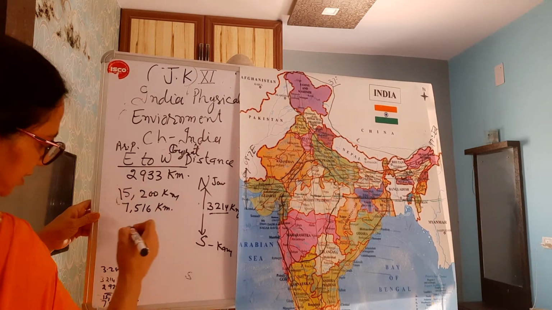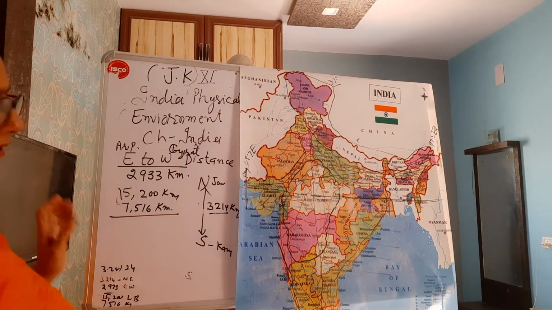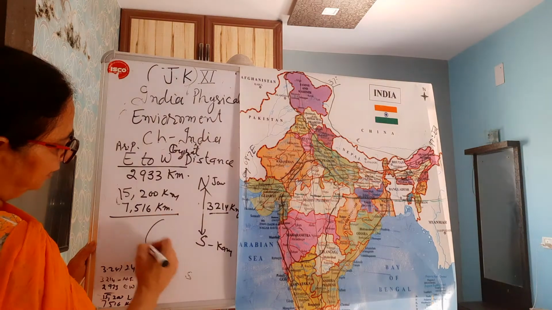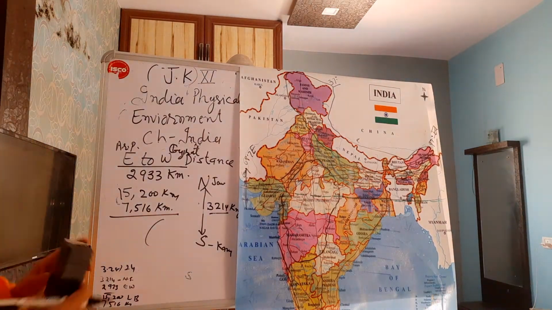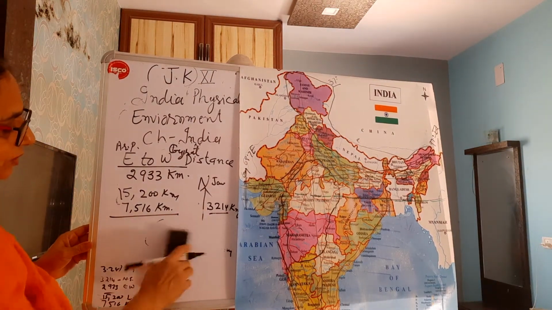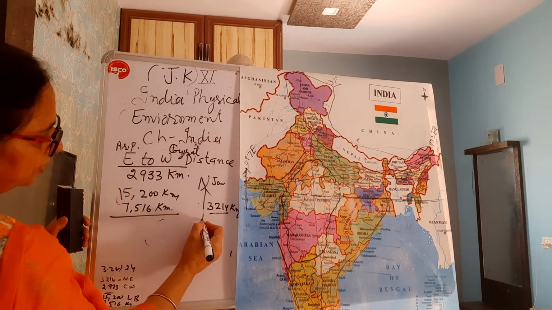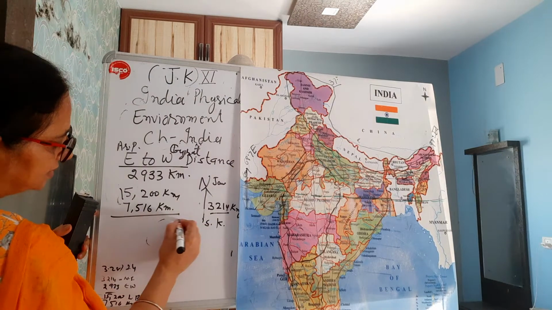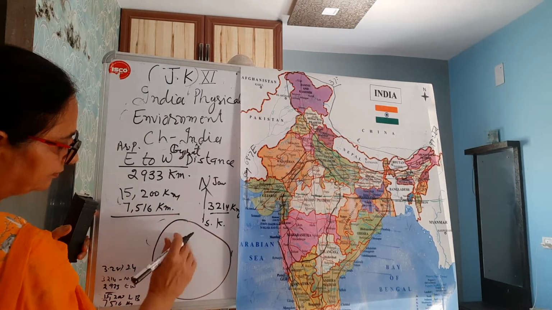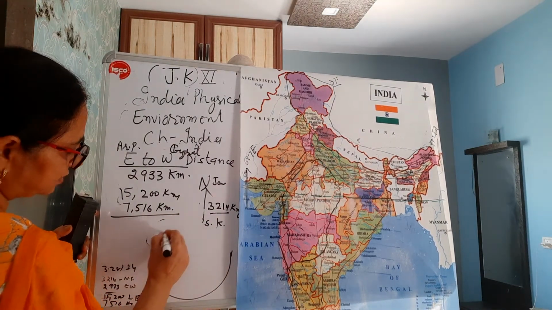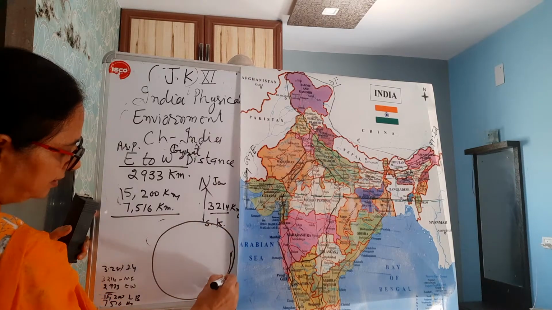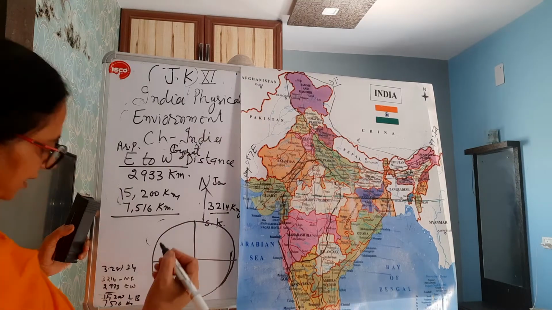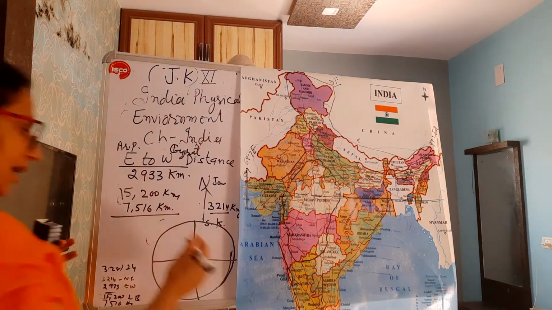The length of India's coastline is 7,516 kilometer. Okay, and now a very important point, the share of India in the world. Once again, I am going to draw a small India. Take it north and south. South is Kanyakumari. It's the globe, its latitudes, its prime meridian, and India is somewhat here.